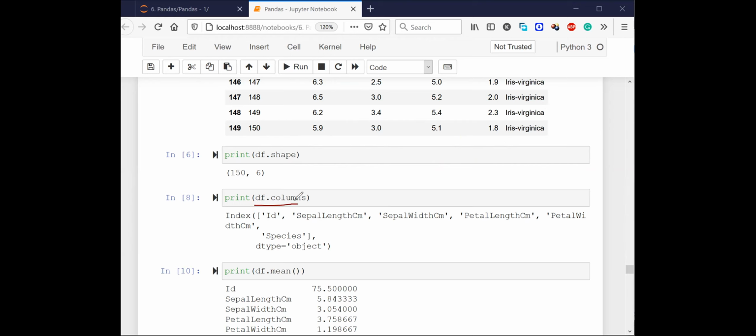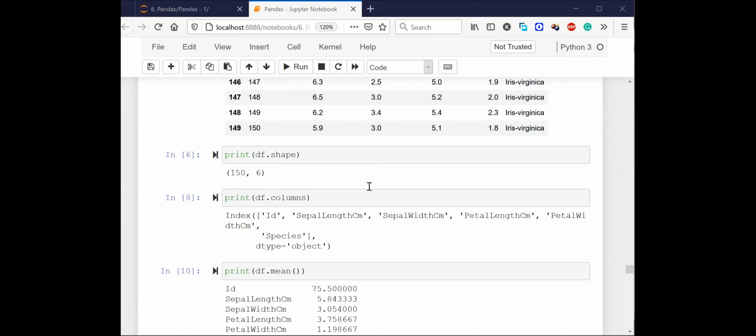Now, what is the next thing I'm doing? I'm just saying df.columns, and it is showing me all the column names that are there. For example, we have sepal length centimeter, petal length centimeter, sepal width centimeter, petal width centimeter, and the final column as species. These are the 5 main columns in the data set, and the ID column is the unique identifier for each and every row.